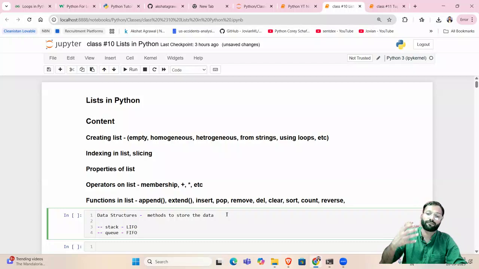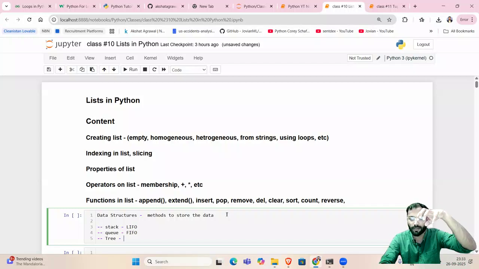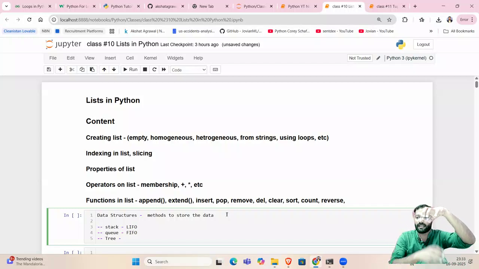For an example, let's take a line of persons to purchase movie tickets. The person who has come into the line first will take the ticket first and then go first. So first in, first out, right? Another data structure is tree. It's a tree-like structure, like a hierarchy. Like at the top level, we have, let's say, the CEO of the company. Then let's say there are vice presidents or top level managers. Then below managers, there are some more managers. So like a hierarchical structure, right? Tree-like structure. So these are some of the complex data structures in Python.